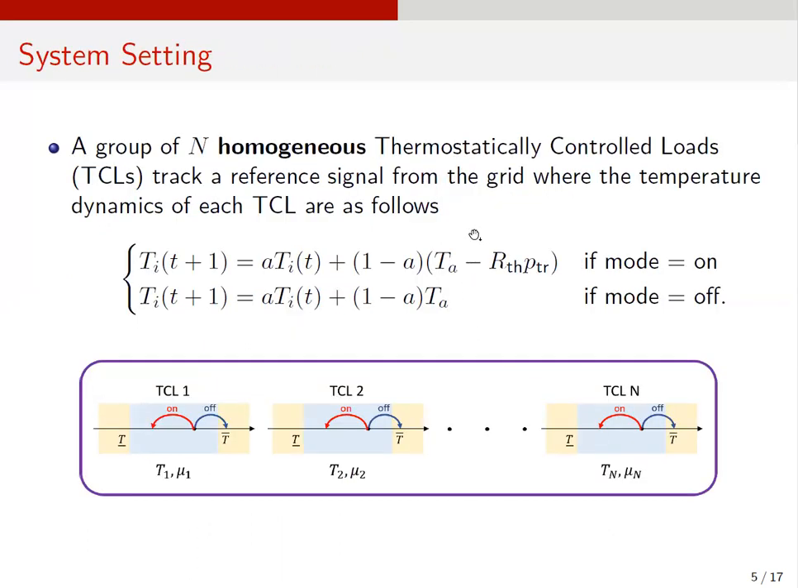Now let's see the system setting of our work. We consider a system with a group of multiple homogeneous thermostatically controlled loads, which we will call as TCL. The state of each TCL is the temperature, and the mode of each TCL is either turned on or turned off. And the temperature evolution dynamics changes as the mode changes.